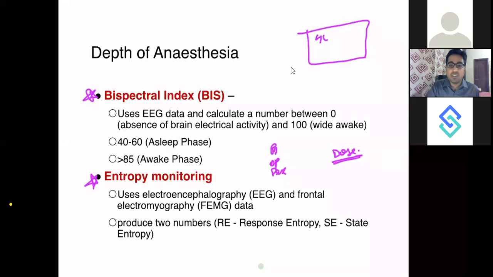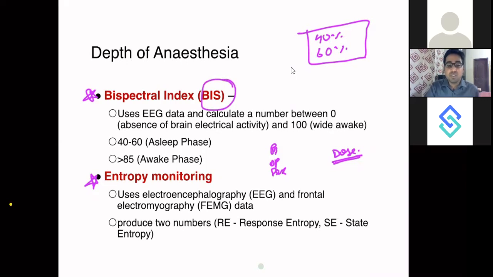It will give you a number, 40%, 60%, and you will come to know whether the patient is awake or asleep, how much awake and how much asleep, and how much time it will take for the patient to become awake. All this can be controlled right there inside the operation theater by the anesthetist using this particular instrument, which is the bispectral index. It is called BIS monitoring.